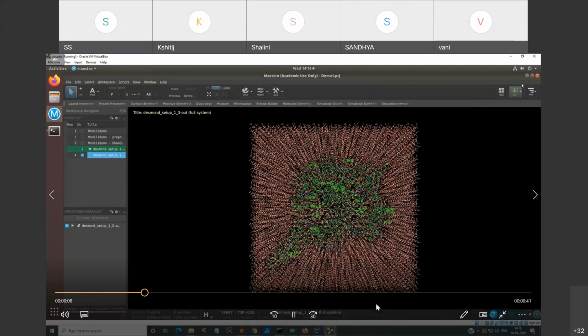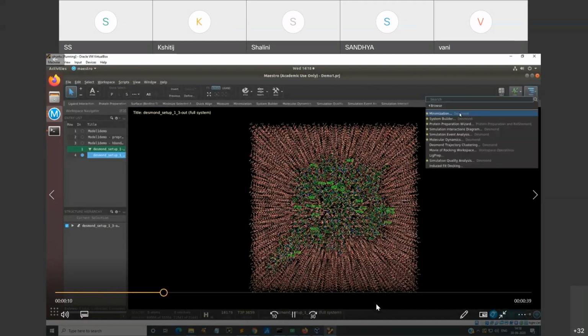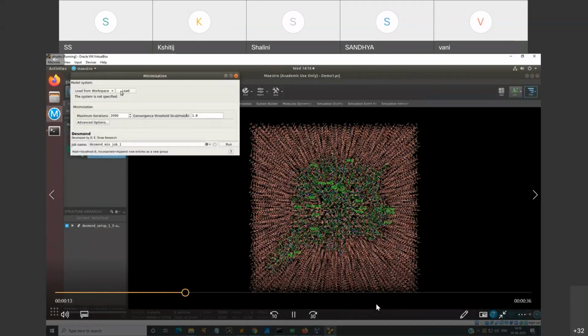You will open it, go from the right corner, do the minimization, load your molecule from the workspace, keep the maximum iterations as per your choice: 2000, 3000, 4000, 5000. Threshold kilocalorie per mole, also you can change it to 2, 3 depending upon the nature, and then run your job. It will take a couple of minutes to finish.